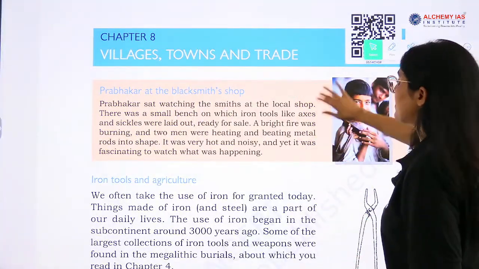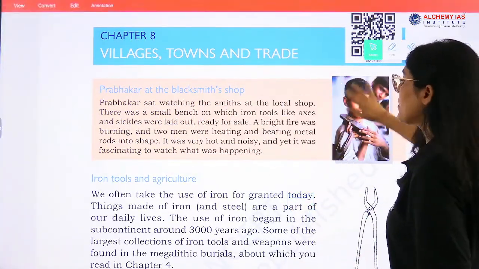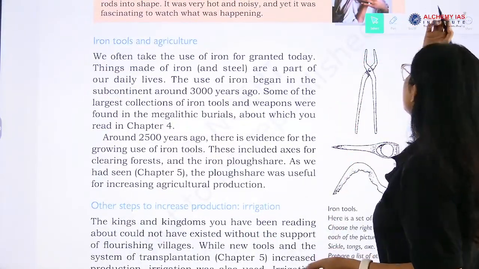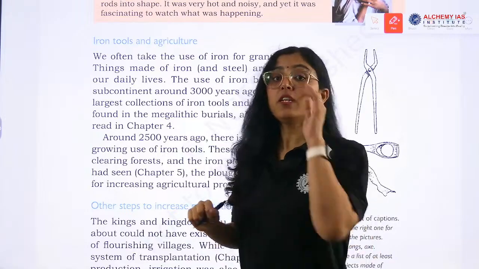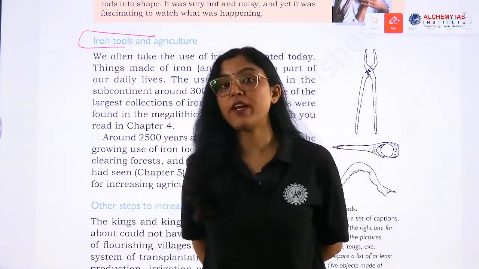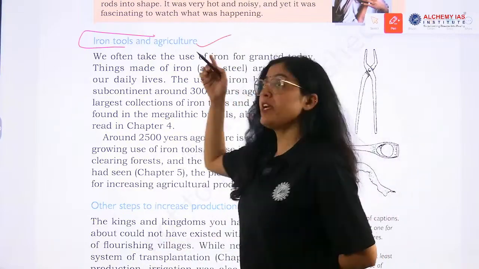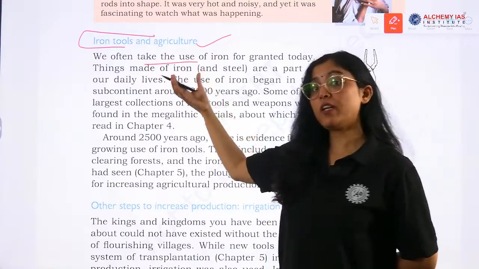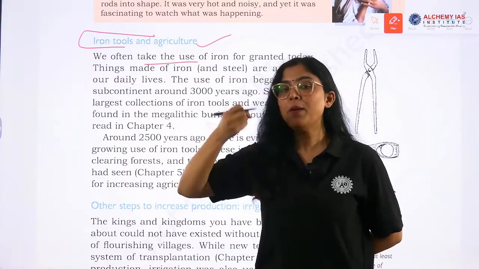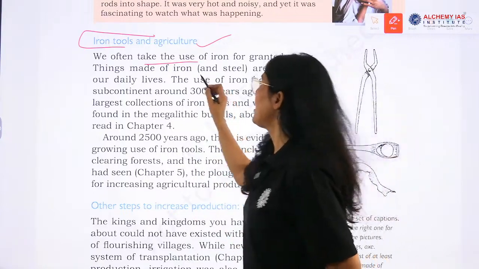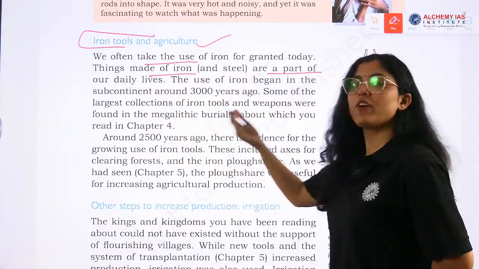So it starts with iron, tools and agriculture, because why are we talking about trade? With the introduction, the discovery of iron, what happened? The trade was on a massive scale. We often take the use of iron for granted, right, because we know that iron is there, but earlier it was not there, right? Things made of iron are a part of our daily lives.